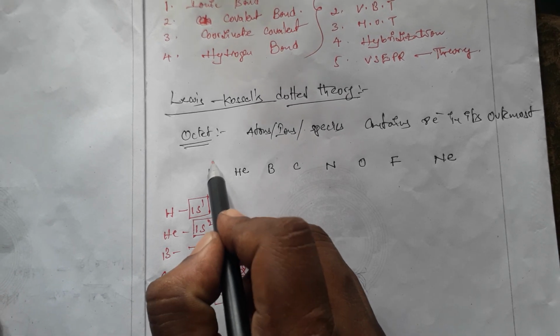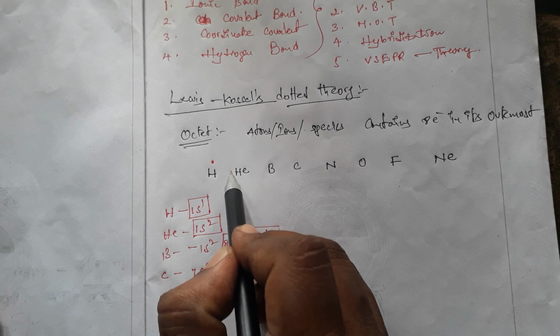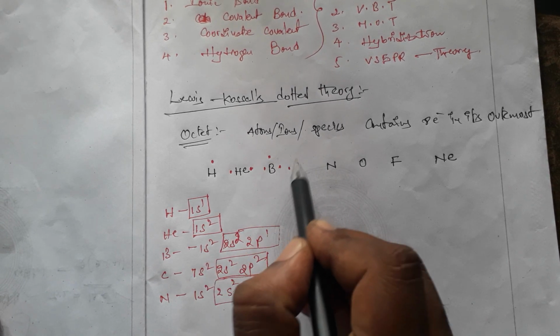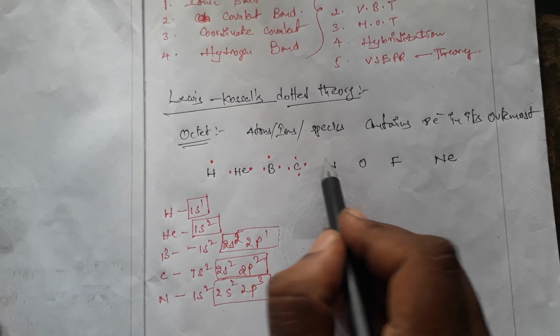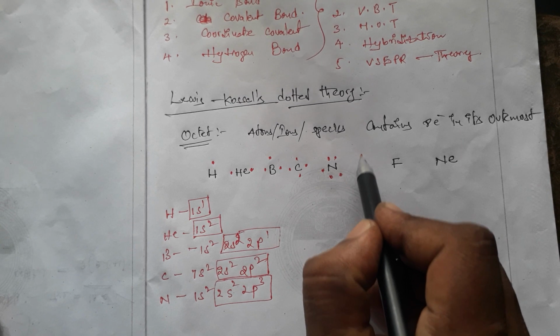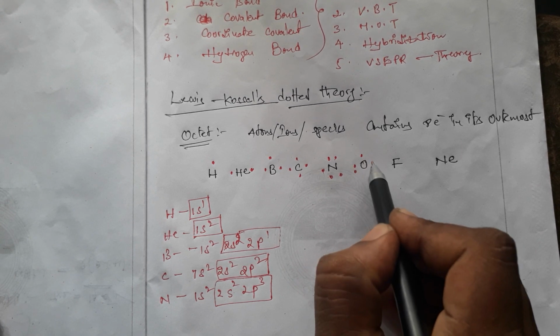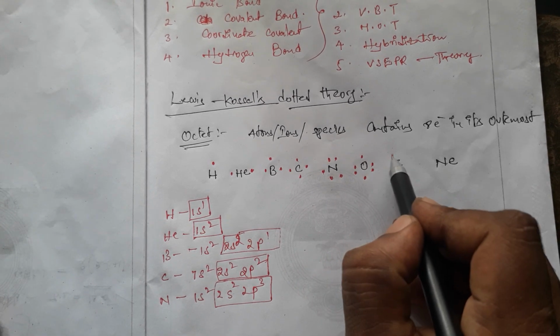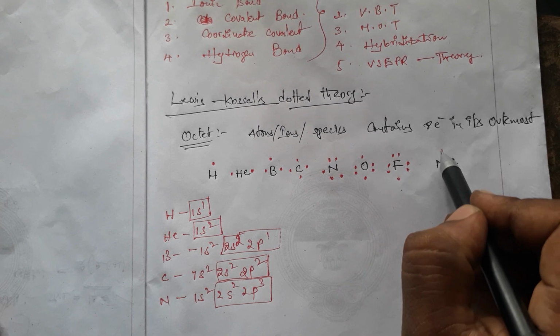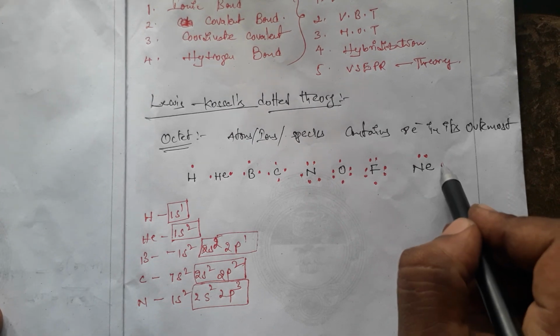Hydrogen contains 1, helium contains 2, boron contains 3, carbon contains 4, nitrogen contains 5, oxygen contains 6, fluorine contains 7 and neon contains 8 electrons.